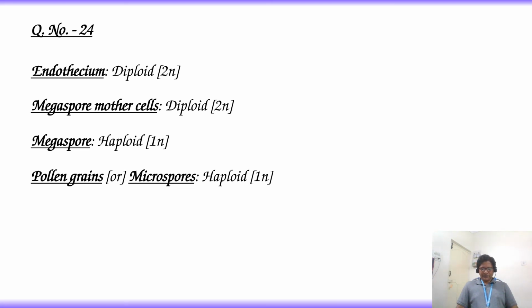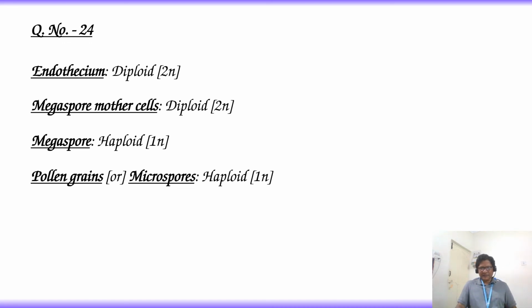Now the question is, during megasporogenesis, meiosis occurs in? You may have studied about cell division in first PUC. Meiosis division always occurs in diploid cells. Based on that point, megaspore and pollen grains are haploid and these two are not considered as options. Then the answer is either endothecium or megaspore mother cell. Let's find.